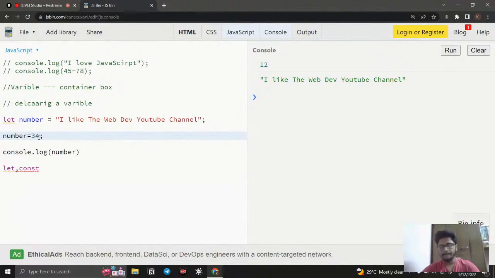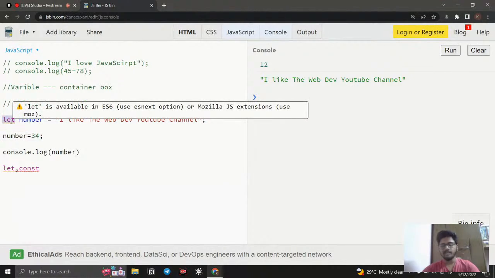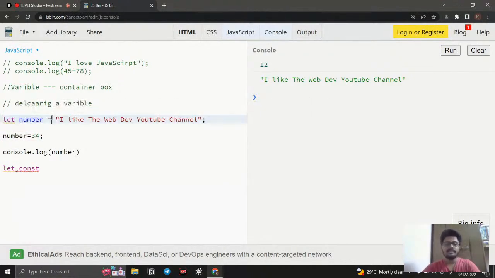Here I declared a variable, which means a place is opened for me in the name of number, and the value gets stored in that number container. Afterwards, whatever value is inside is taken out, and the new value is reassigned. The old value disappears.